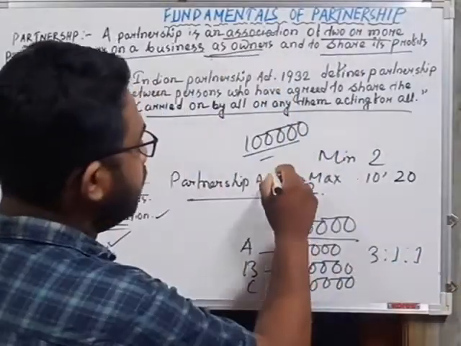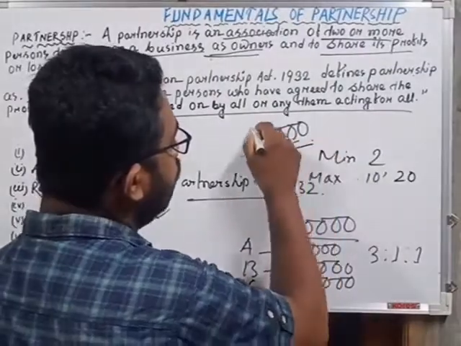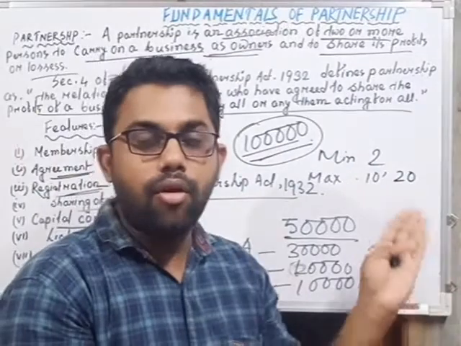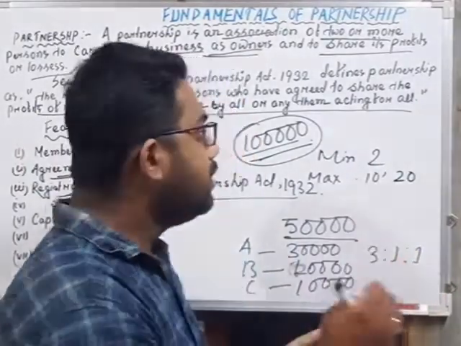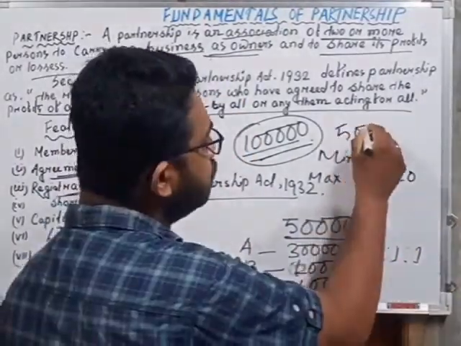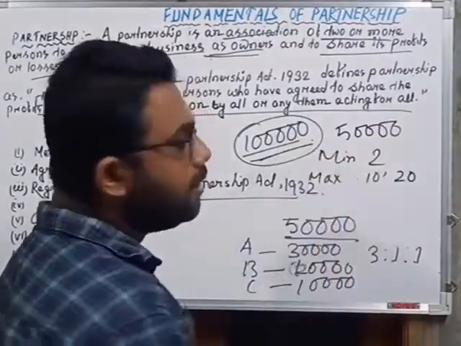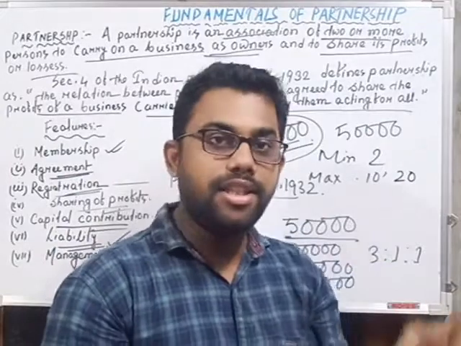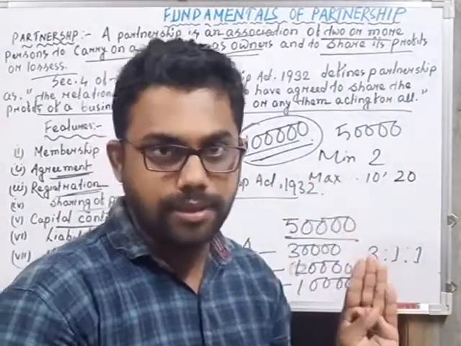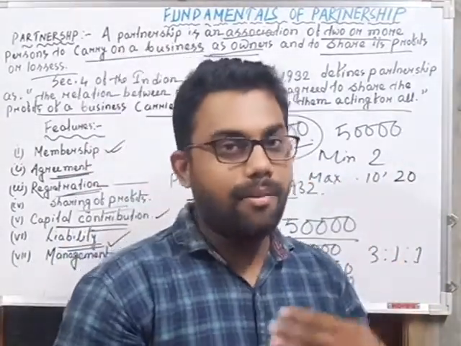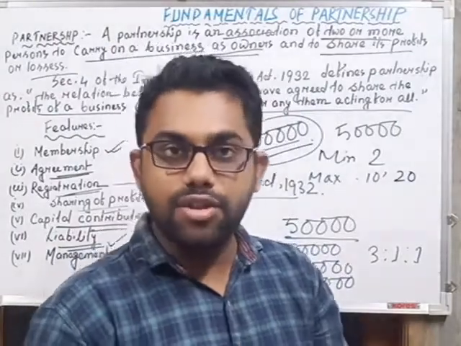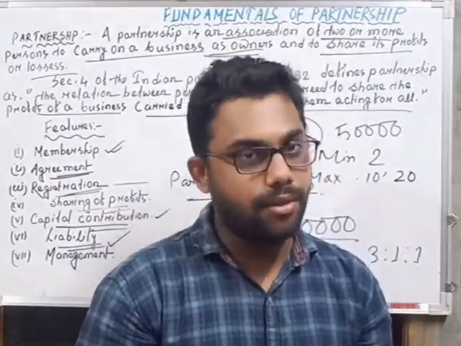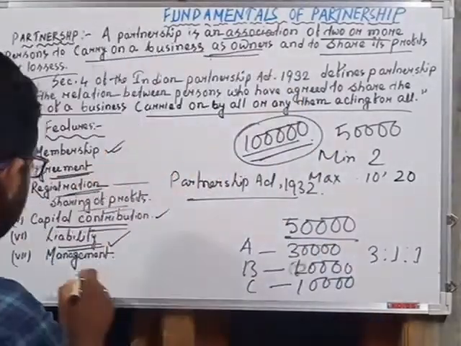Suppose there is a liability of the firm of rupees 1 lakh, and after selling all the properties of the business, the amount realized is 50,000. So what is the additional liability? After paying 50,000, there are another 50,000. In such a case, this 50,000 will be paid by the partners. Okay, so we can say that the liability in case of partnership business is unlimited.